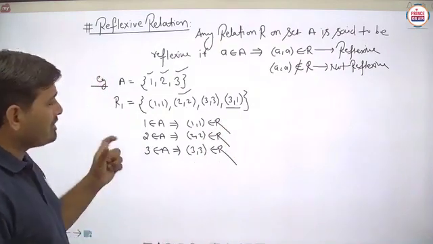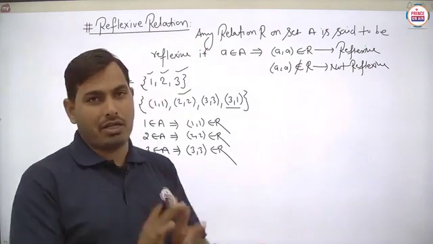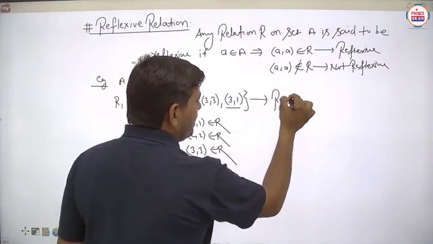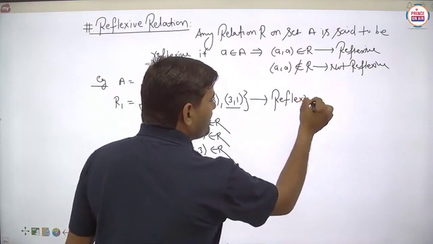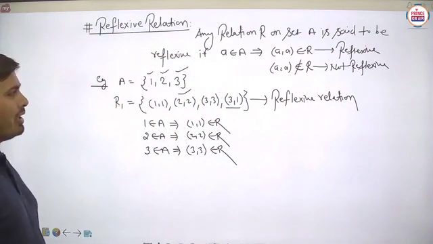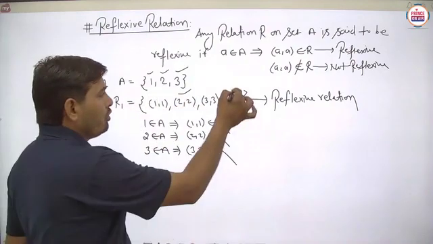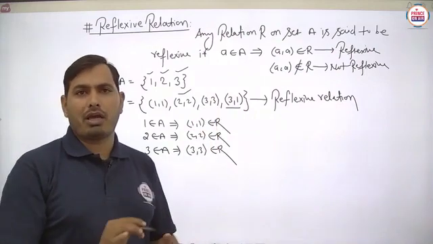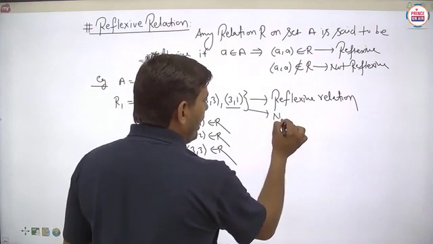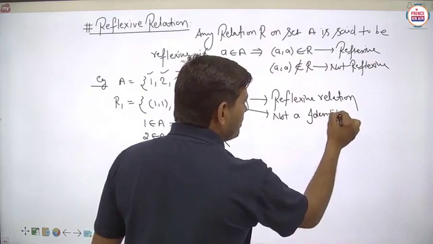But in this example, if anyone asks about the identity relation, then we can say that here it is the reflexive relation. But what can you say about the identity relation? Basically, student, for these three ordered pairs, we can say that it is identity, but due to this (3,1), it should not be taken as the identity relation. So it is not an identity relation. Is it clear?